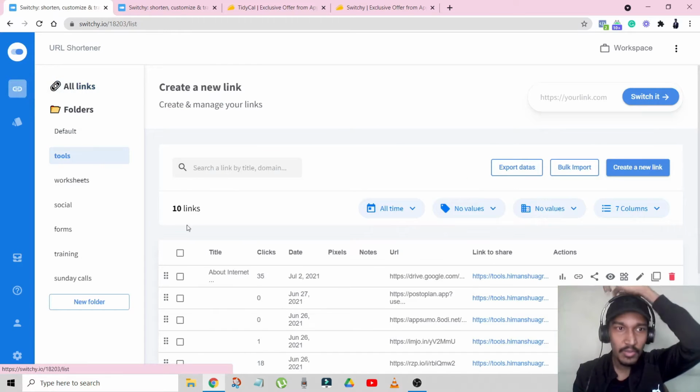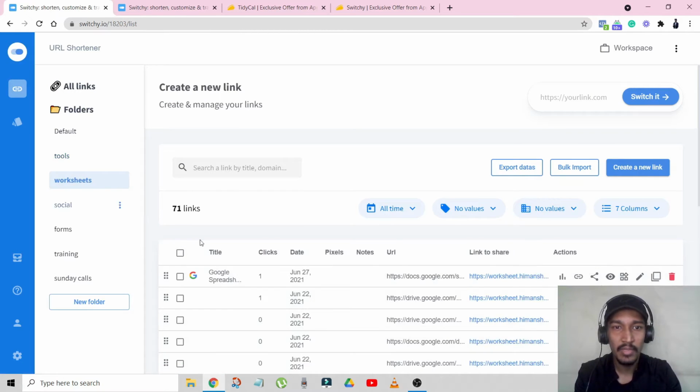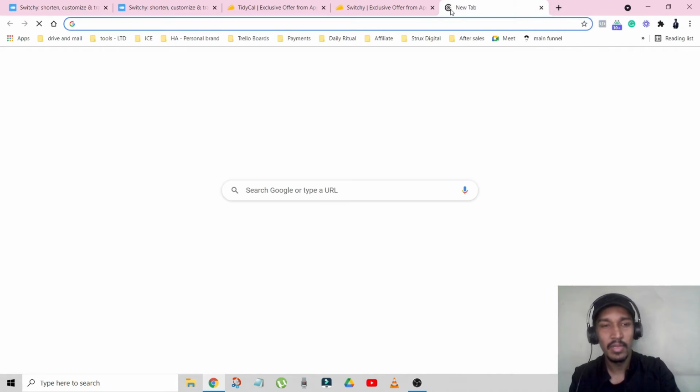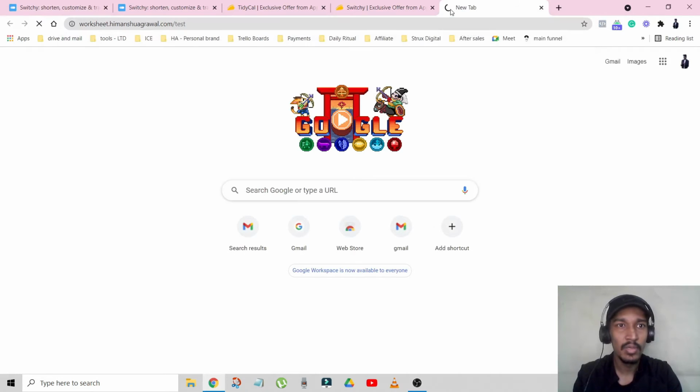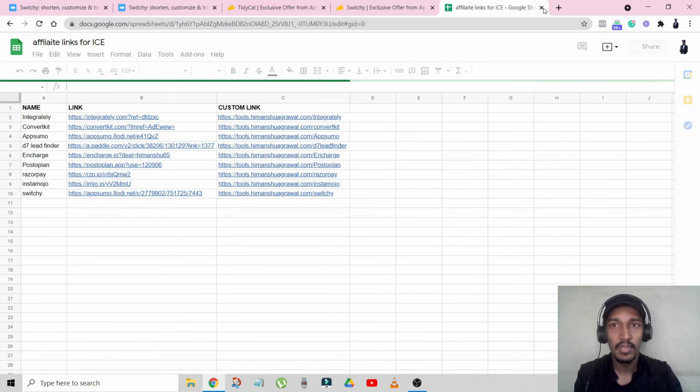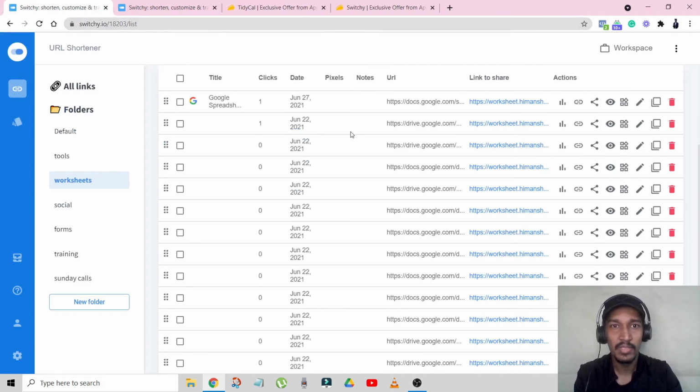So you come over here and you can have your folders, which I have created so that it's organized. Now if you see, all the worksheets that I've given in my course are in the worksheets folder. So it's worksheet.himanshuagrawal.com/something. So let's say what is this. So if I click over here and put this, it's worksheet.himanshuagrawal.com/test. Now let's say which Google spreadsheet it is. So it's affiliate links for eyes. That is what this worksheet is about.